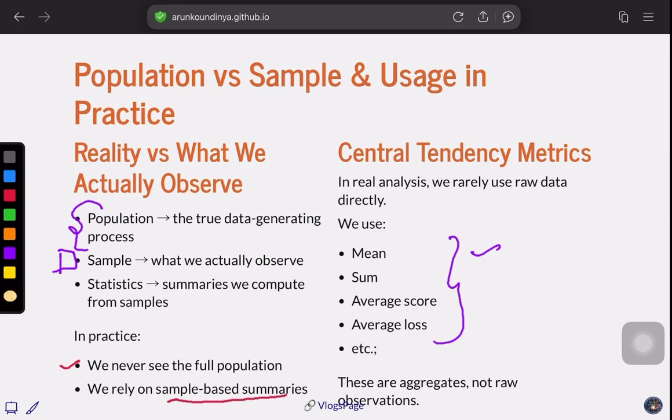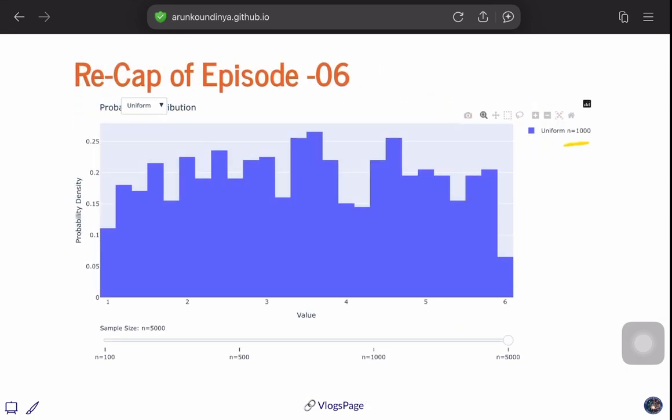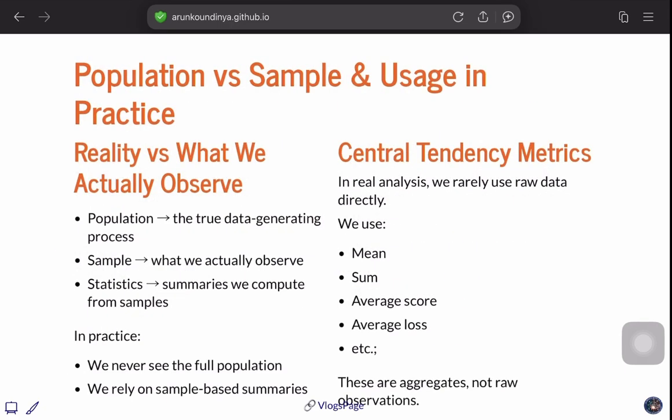So what do we rely on? We rely on aggregates, not on raw observations. This is very crucial in understanding. So when we have seen it here, the uniform remains the uniform, but ideally we do not know whether we would be plotting. Ideally, if there are 100 variables that we want to see, do we see all patterns for 100 variables? Might not be. So we heavily rely on the central tendency metrics for most of the business decisions.